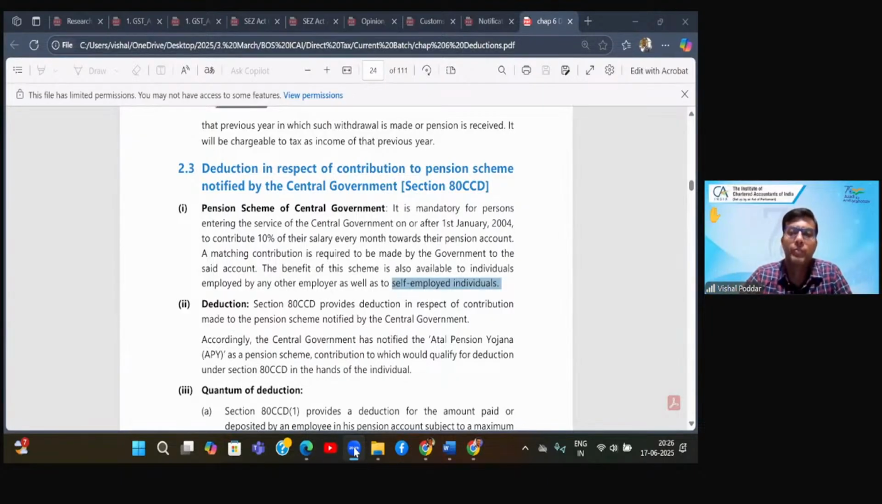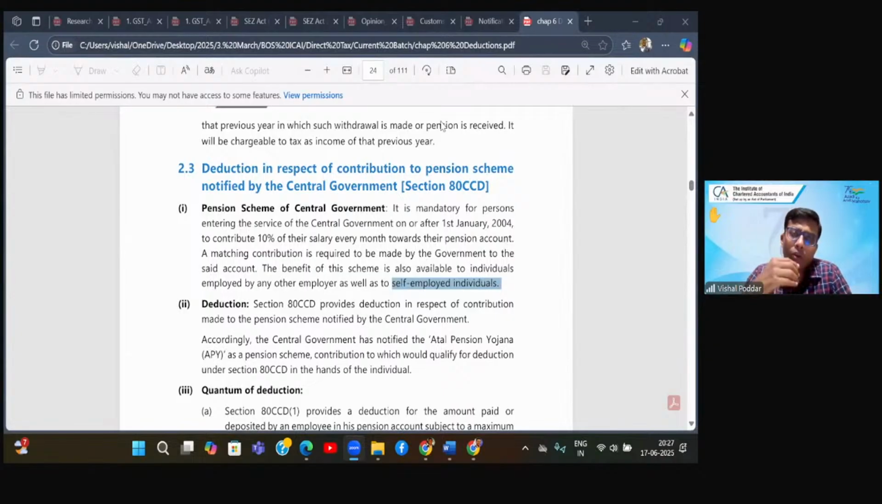Now, the point is, this scheme is so special that this is the only scheme where, in the entire Income Tax Act, entire Chapter 6, this is the only section which gives you deduction for both contributions.